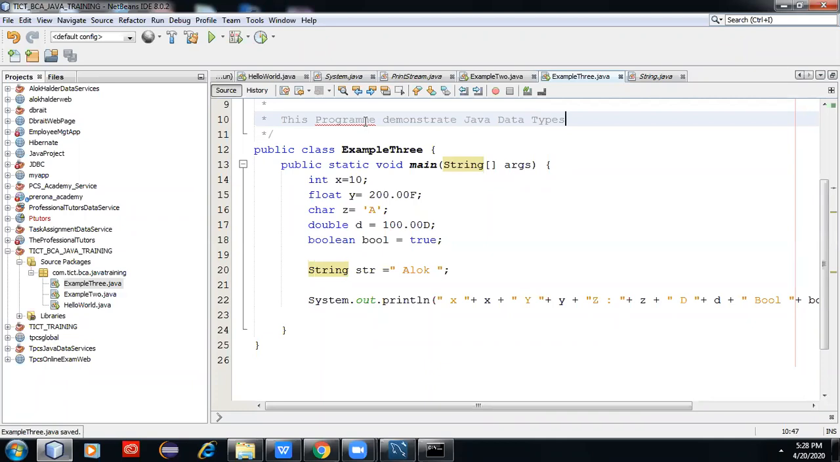Are all students clear? Okay, I want to see. You can give your response in the chat box also.